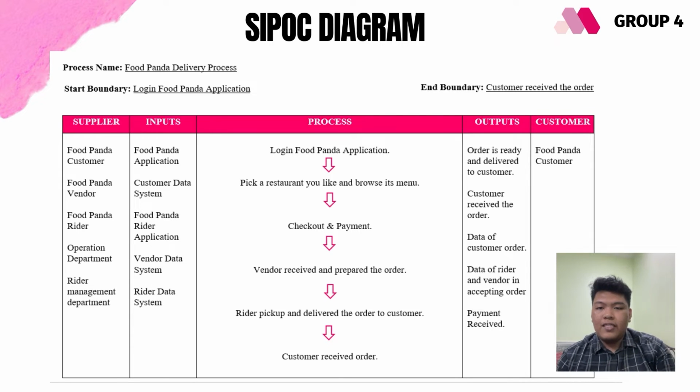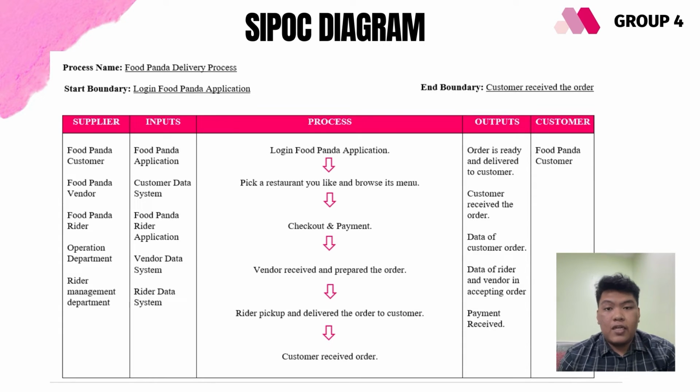After that, the sixth step in creating a SBSD diagram is to define the input. In this section, we need to list the input that helps the process of delivery run smoothly. Firstly, is Foodpanda application that will be used by the customer to order the menu from the Foodpanda and for the vendor to accept the order.